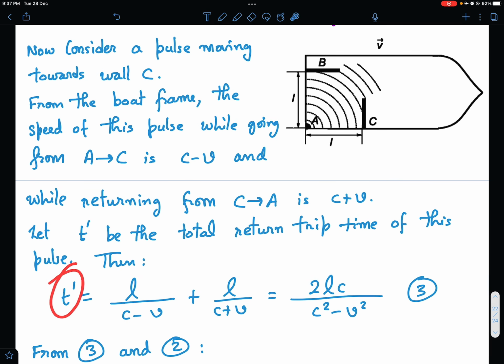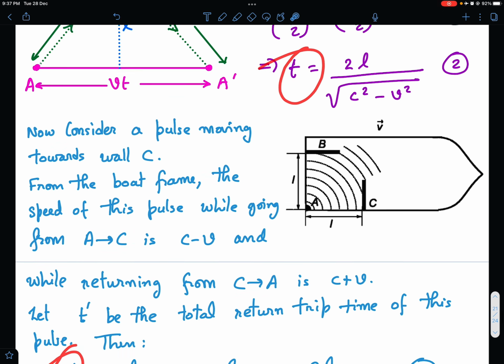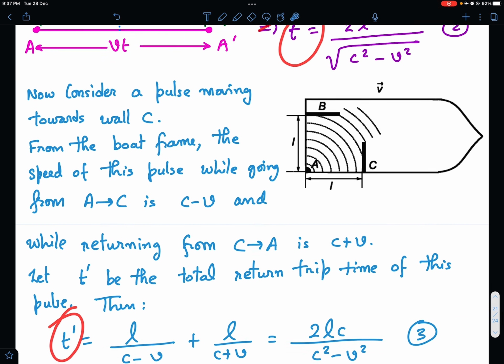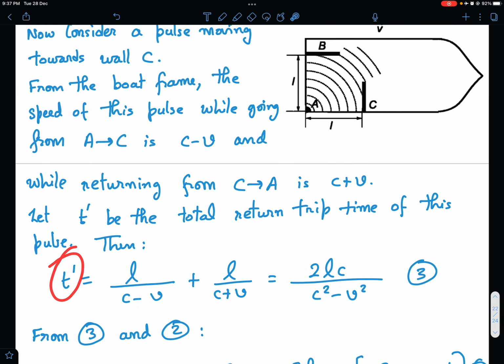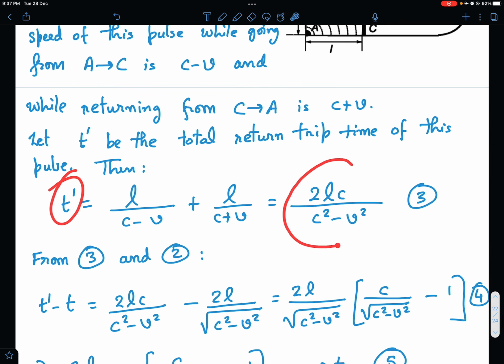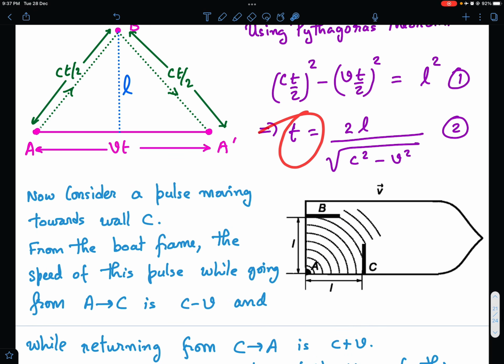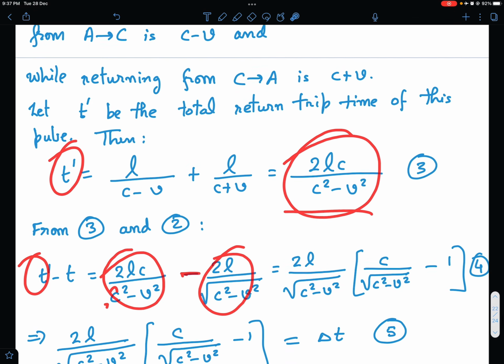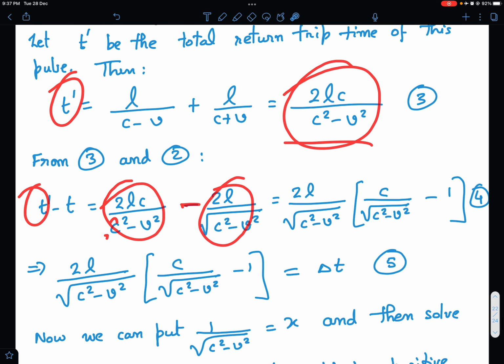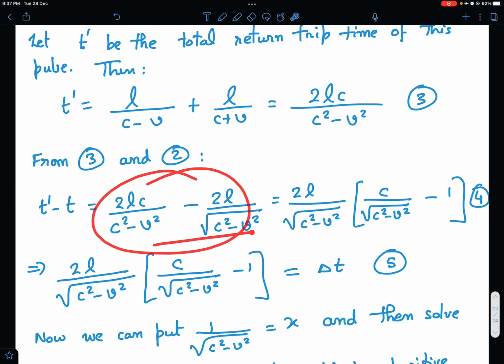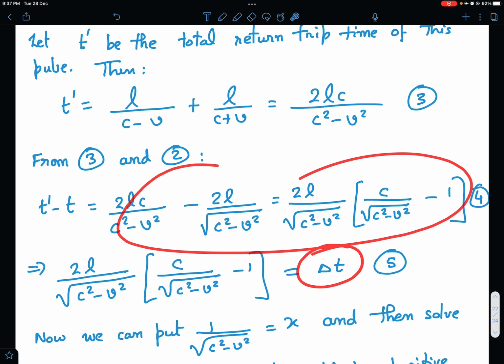Okay. So this is our t prime and this is your t, and now we just need to subtract the 2 and equate it to delta t. So let's subtract the 2. 2LC upon c square minus v square comes as it is for t prime, and minus t, that is 2L upon under root of c square minus v square. So that's what I've written here. Subtraction of these two, and then it's a matter of simplification, and you can equate this to delta t.